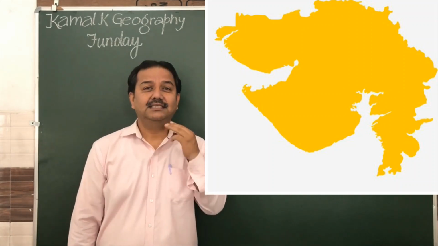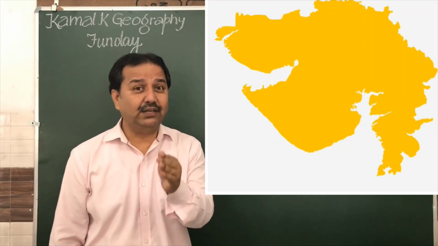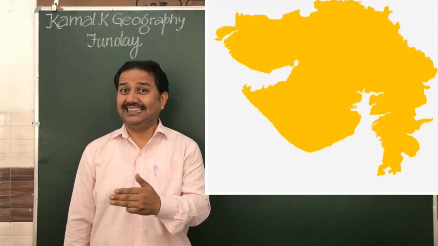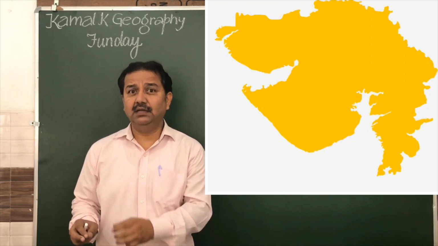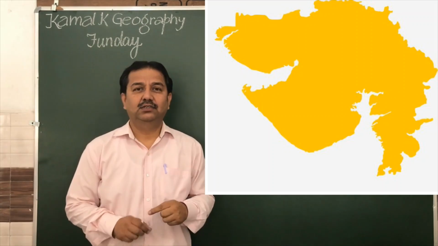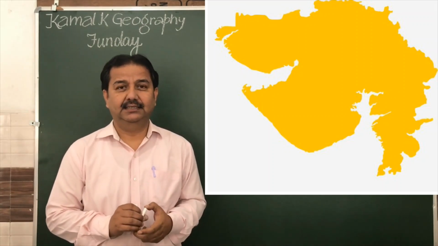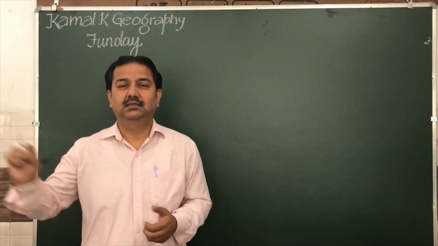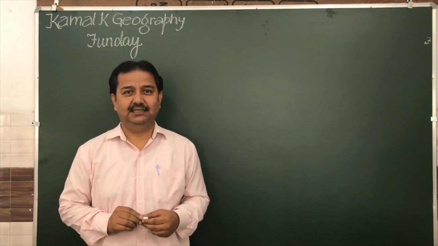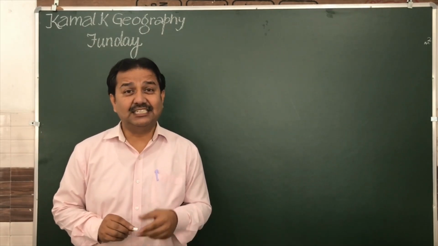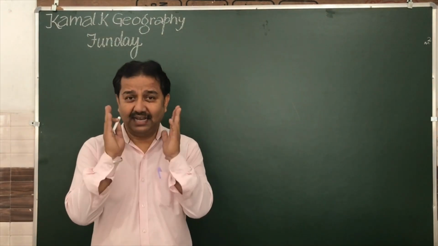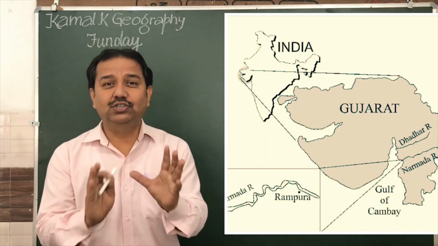Fourth, Sabarmati is the longest river. Others are Narmada and Tapi. Some part of Narmada and Tapi fall in this state. Tropic of Cancer crosses from this state, and Arabian Sea touches its boundaries. Yes, the answer is Gujarat.